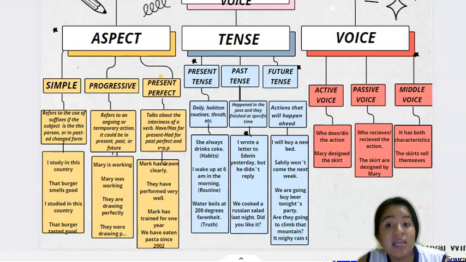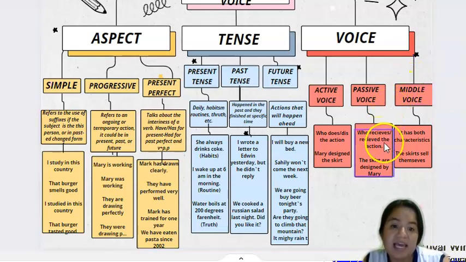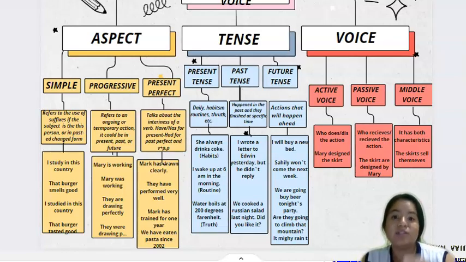Let's move on to the passive voice. Passive voice is when the subject receives the action. The example for this is: the skirts are designed by Mary. It's not directly indicated in the active and passive voice, so it combines both characteristics. Here's an example: skirts are sold here. It contains both characteristics. As a conclusion, as future professional teachers, we must make and understand the grammatical structure.